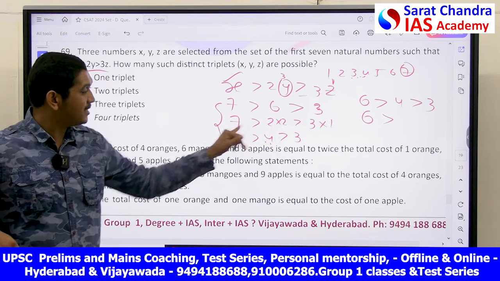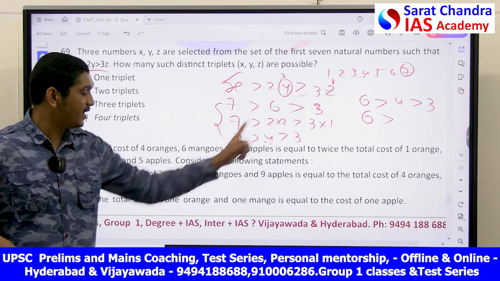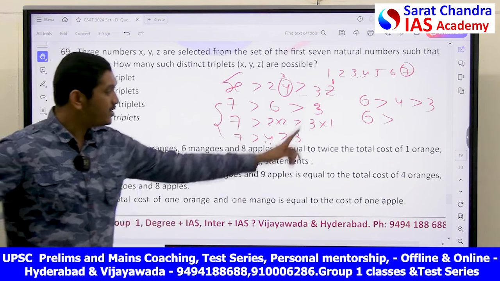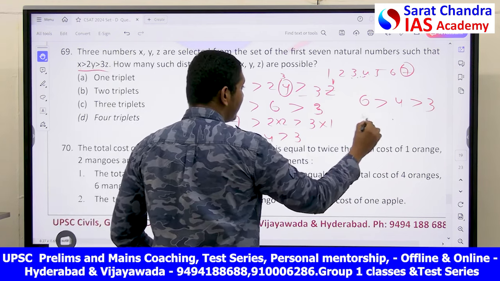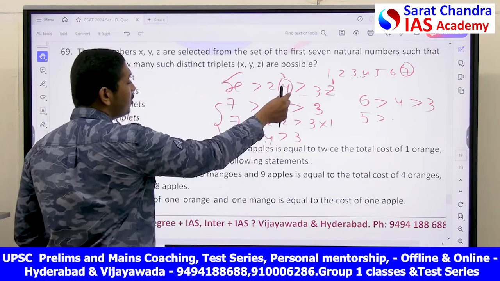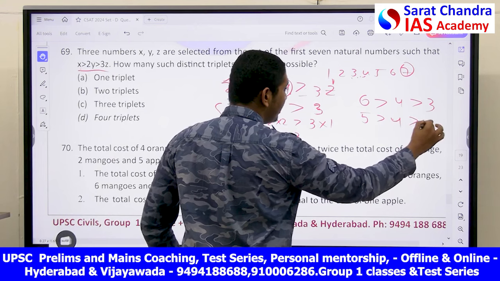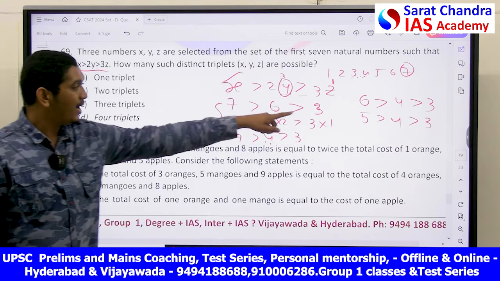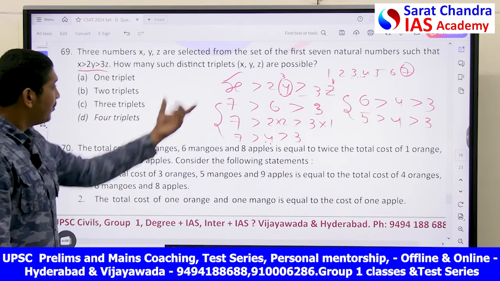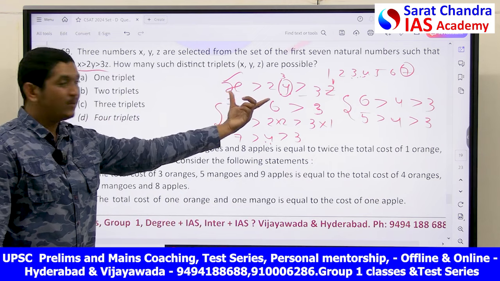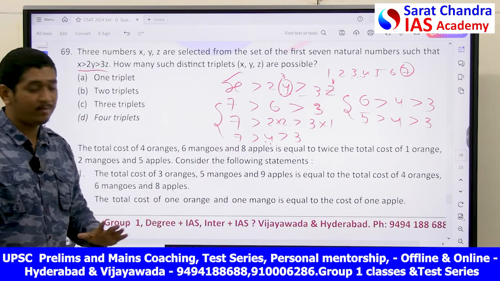What are the other cases? Like this, you have made pairs: 7, 6, 3; 7, 4, 3; and with 6, 4, 3. Now let me make with 5. 5 greater than, if I put y is equal to 2, I will get 4, and z is equal to 1, I will get 3. Only 4 such triplets I am able to form by using these numbers.